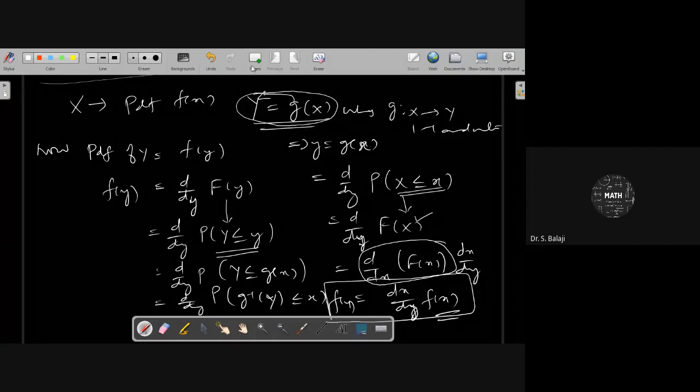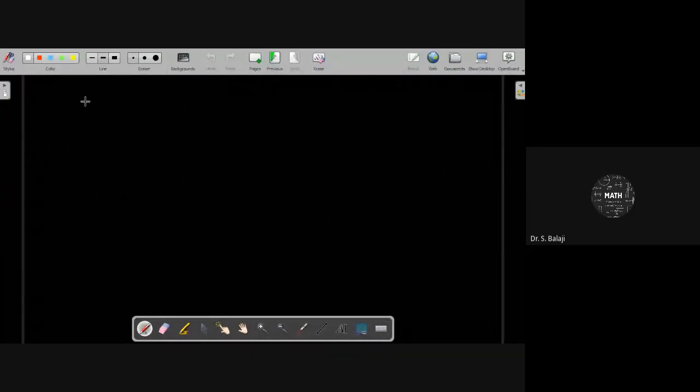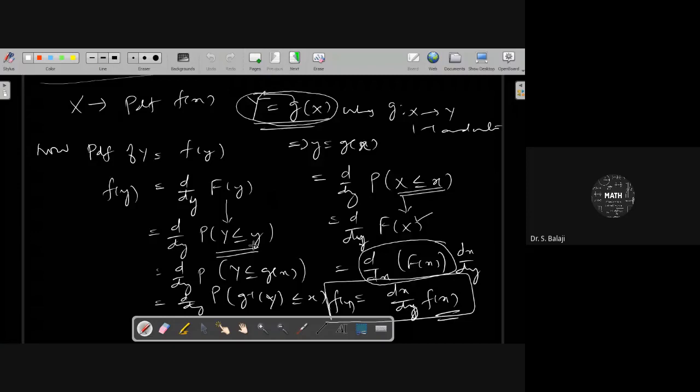You see that here Y less than or equal to y, X less than or equal to x. You are getting probability of Y less than or equal to y, it will be probability X less than or equal to x. It means that you are getting F of y is equal to F of x from here.